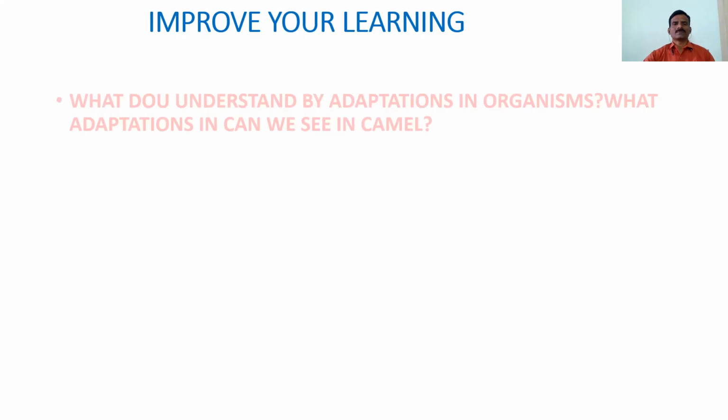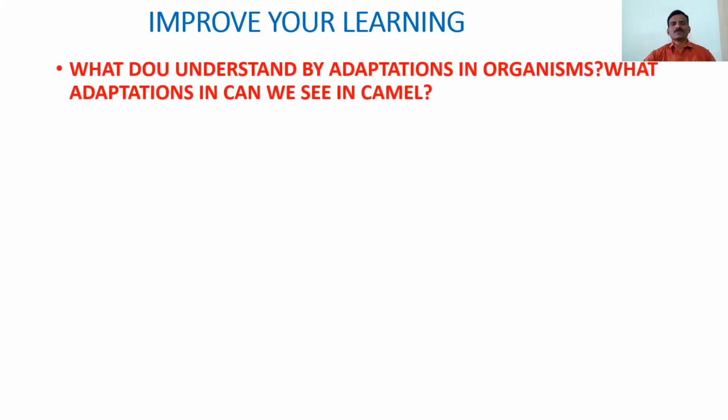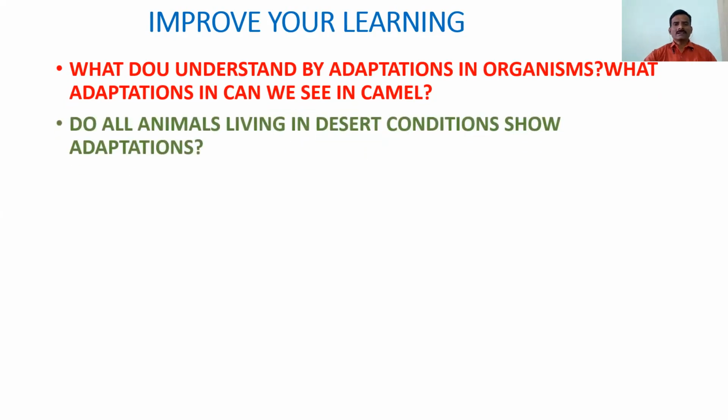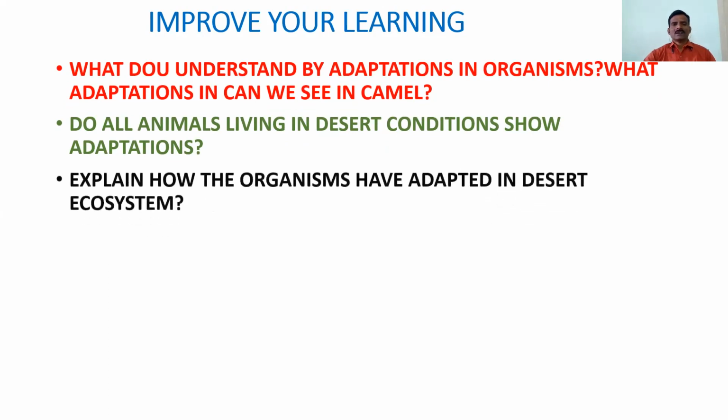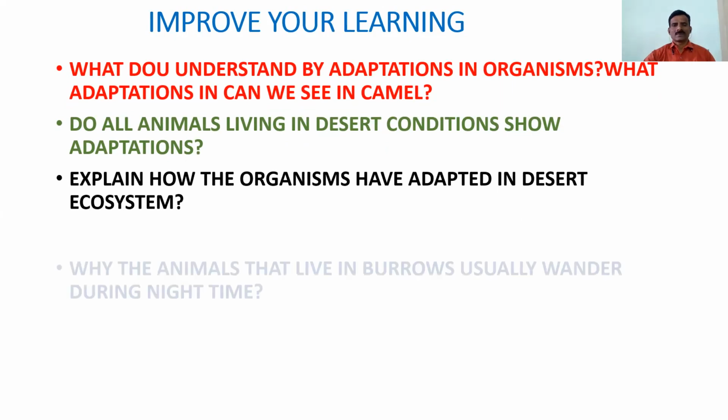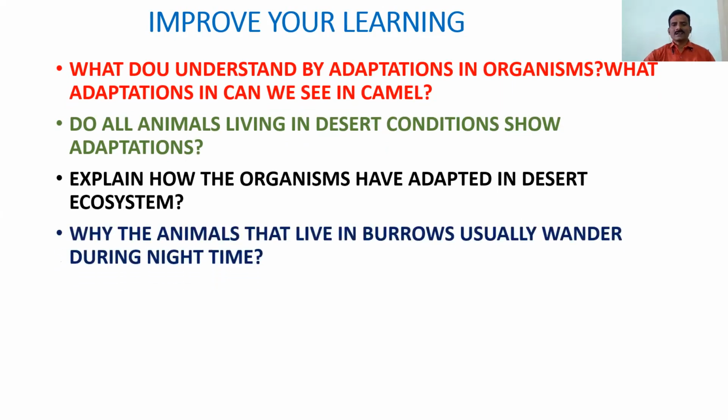So in this chapter, what have we learned, and how can we understand and improve our learning? What do you understand by adaptations in organisms? What adaptations can we see in the camel? Do all animals living in desert conditions show adaptations? Explain how the organisms have adapted in the desert ecosystem. Why do the animals that live in burrows usually wander during night time?